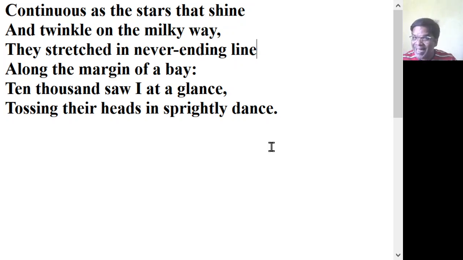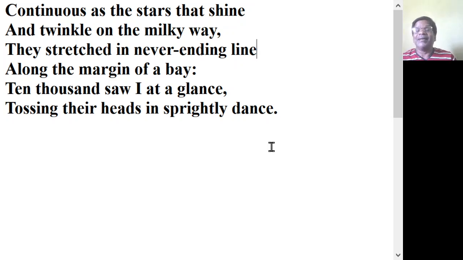But is that true? Can't you see the end of the daffodils? Can't you see the end of something? We can see the end of the earth. It will join near the horizon. But how was the poet unable to see the end of the daffodils?